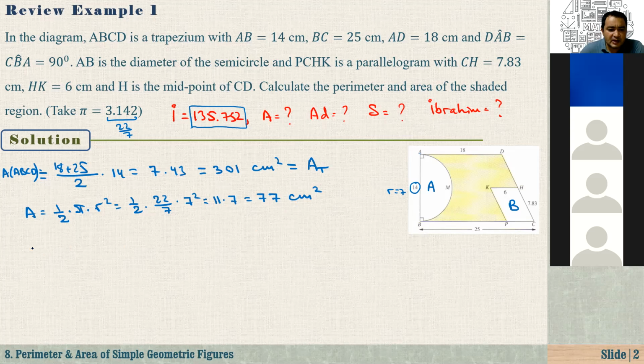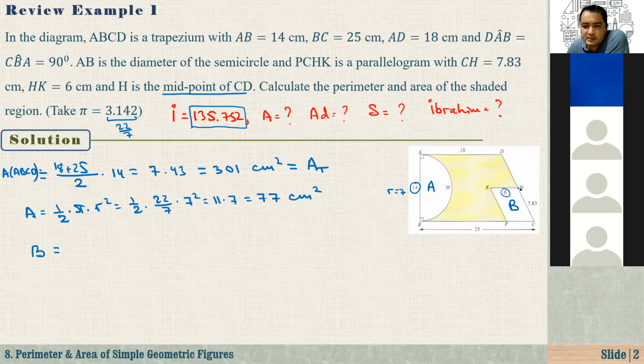Now, next thing is, how about the area of the parallelogram? As you see here, this one is 6, right? And this side is 7.83. Right now I don't need it. What I need here is HK, right? HK is 6, and H is the midpoint of CD.